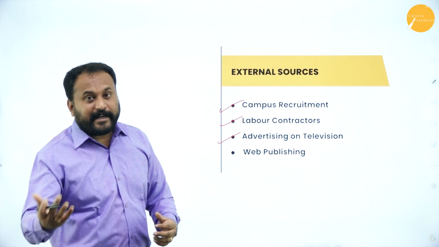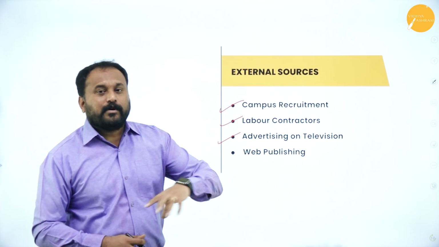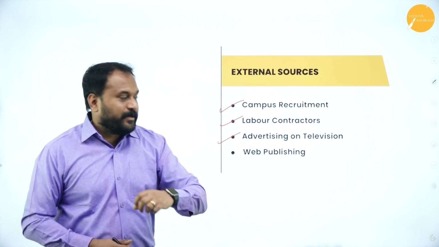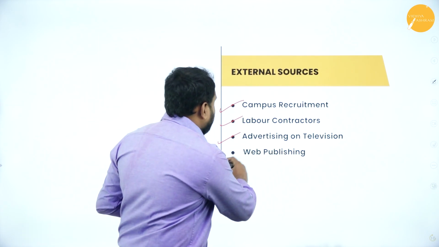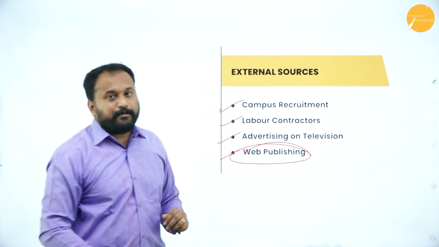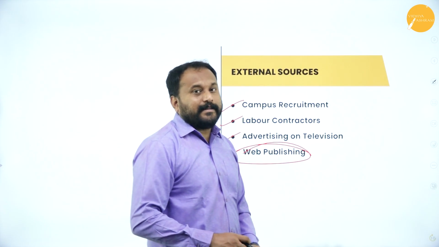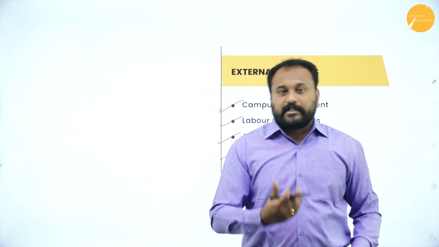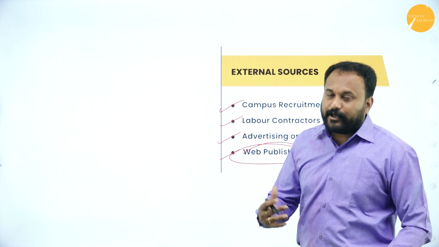So 6 people we need, 7 people we need. People who have finished their MCOM, we can hire them, people who are eligible, they can actually come here. So all this. Then web publishing. Nowadays, web publishing is very popular. Many people are on social media itself, they'll actually go with it. So these are called sources of recruitment.